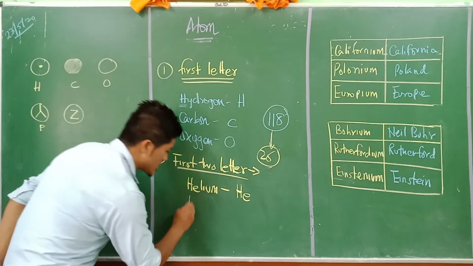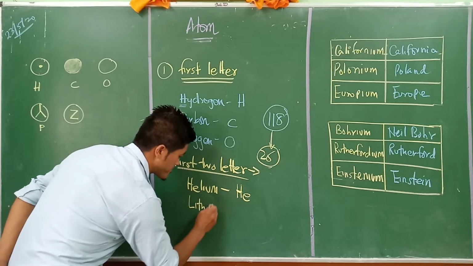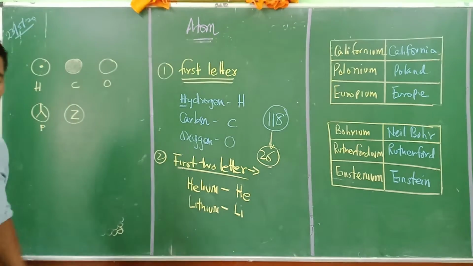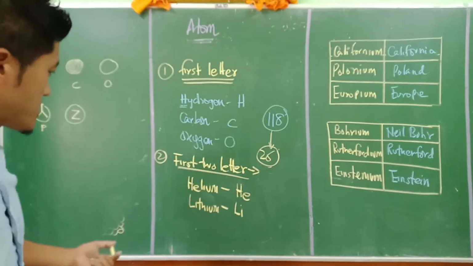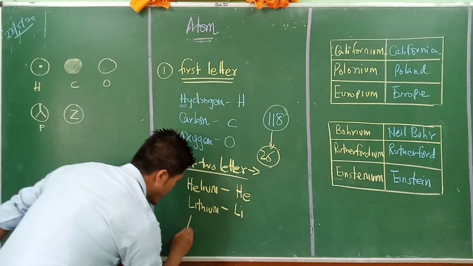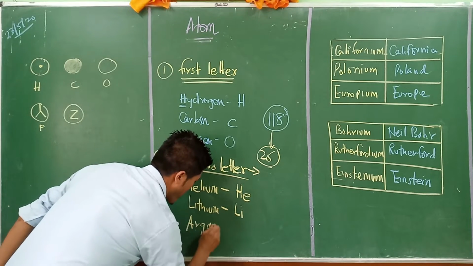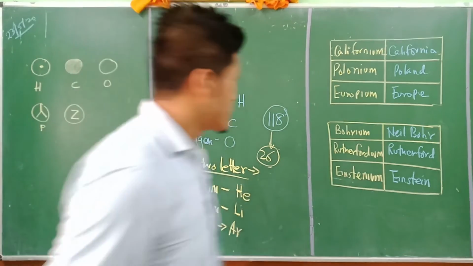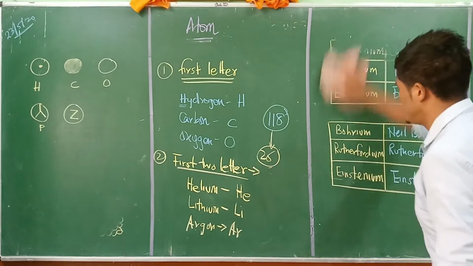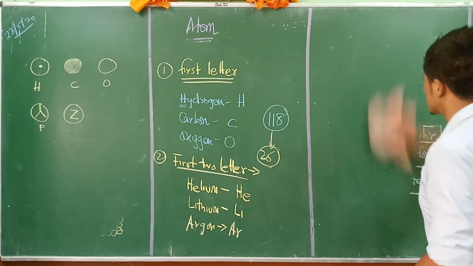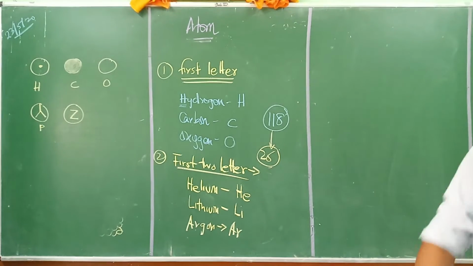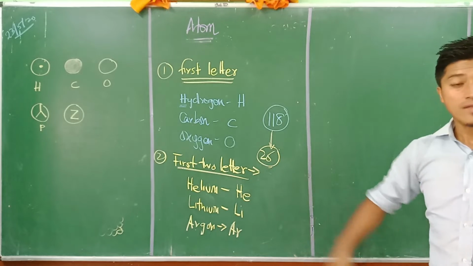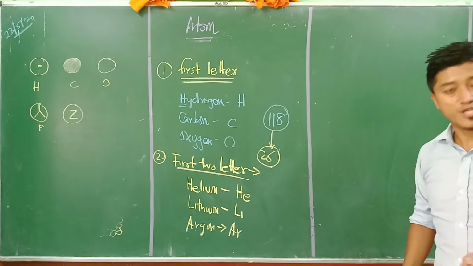Similarly, in the case of lithium, it is Li. Understand? There are many other examples, like argon, that is Ar. Okay, fine. But even if we use this concept, there are still chances of repetition.